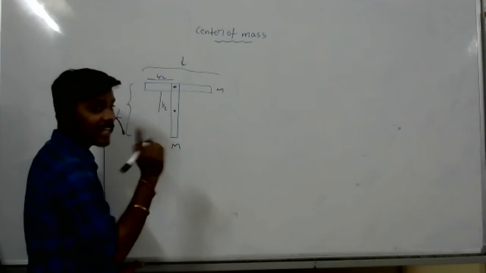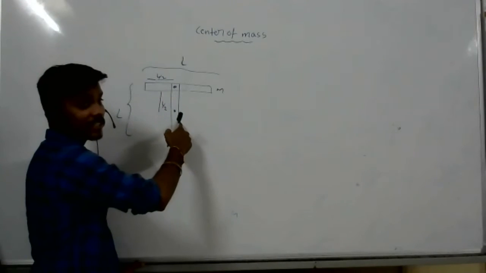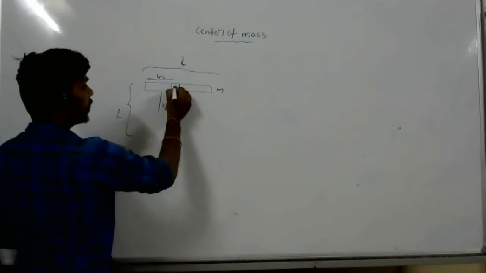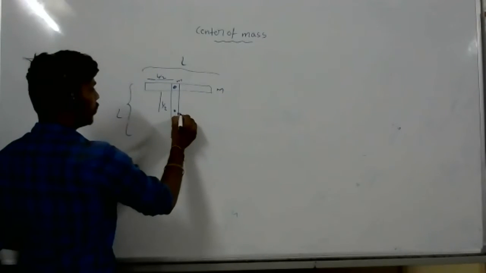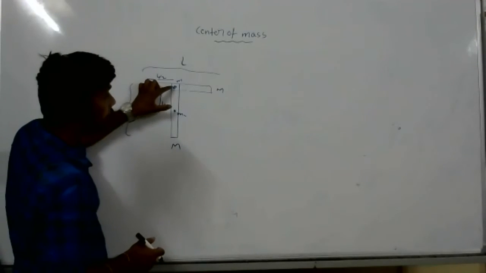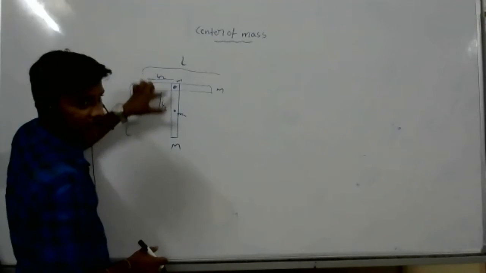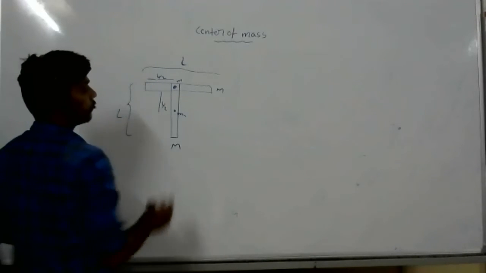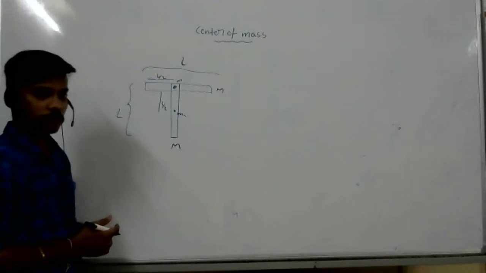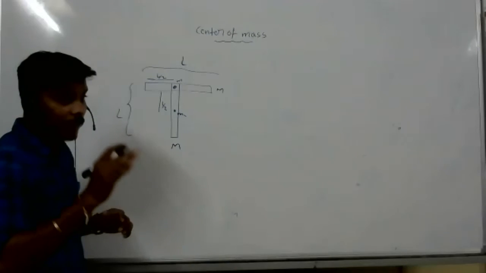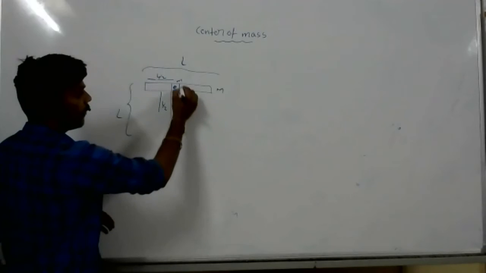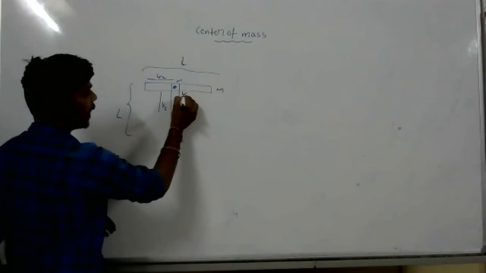Yes, center of mass lies between them. This mass is same. So take it as M1 and take it as M2. Sir, L by 4. Between these two, the coordinate will be L by 4 from both, because they are the same length and masses. From this end, from here to here, center of mass lies at L by 4, right?